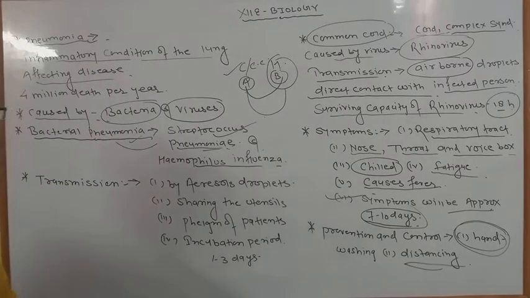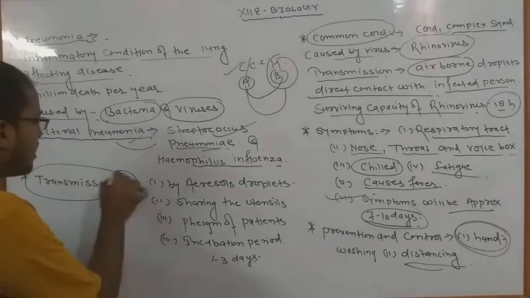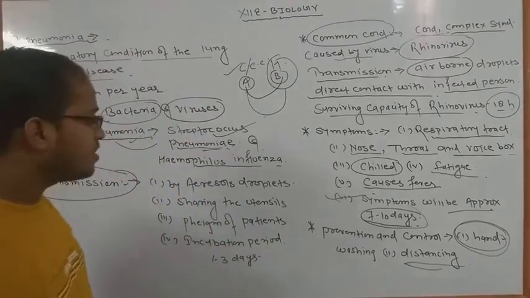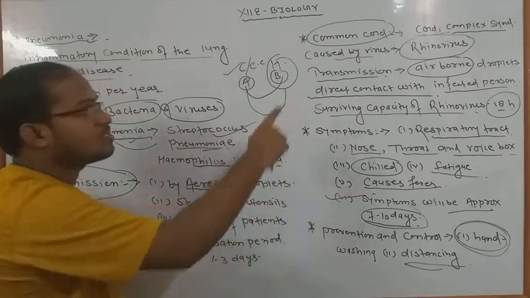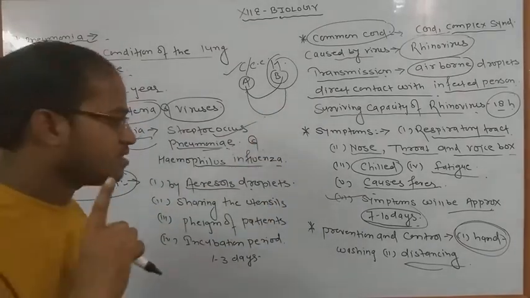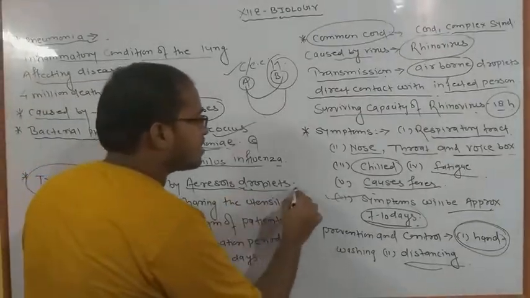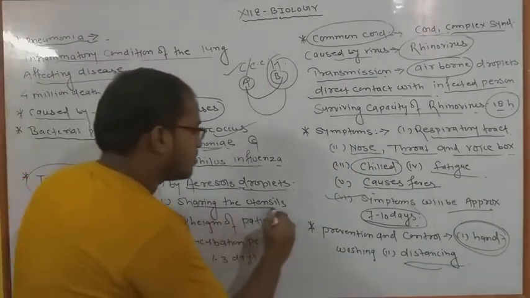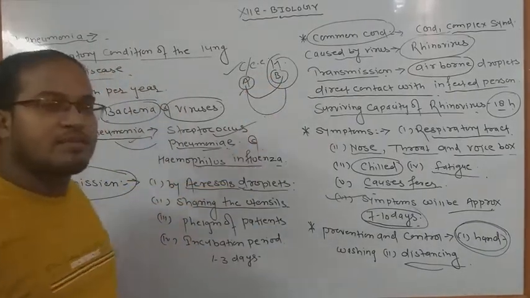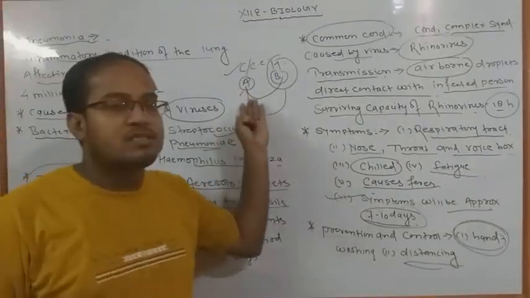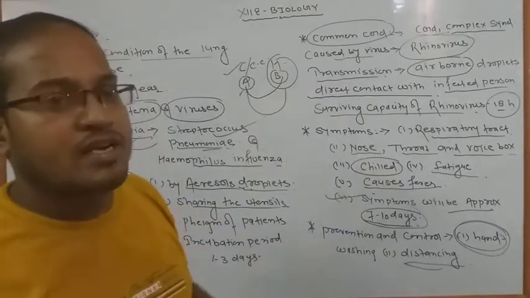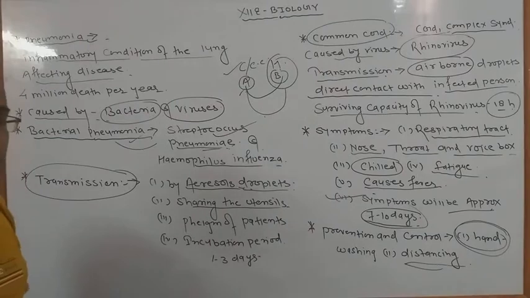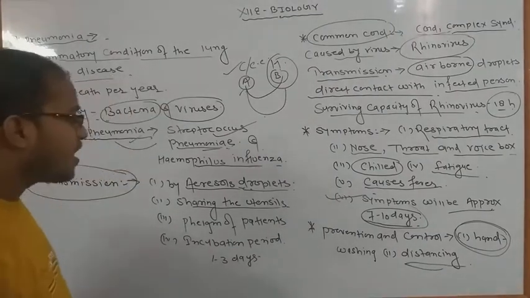Now next we are going to discuss how pneumonia transmits from one body to another. Okay, the first one is aerosol droplets. As we have discussed in common cold, aerosol is the same. ठीक है, aerosol same है हमारा जैसे हमने common cold में पढ़ा. Now next, sharing the utensils. Okay, suppose A is the infected part. If B shares the utensils from A to B, definitely B will also suffer from that type of disease. बर्तन वगैरह जो होते हैं वो भी शेयर नहीं करना चाहिए. Next, phlegm of patients.